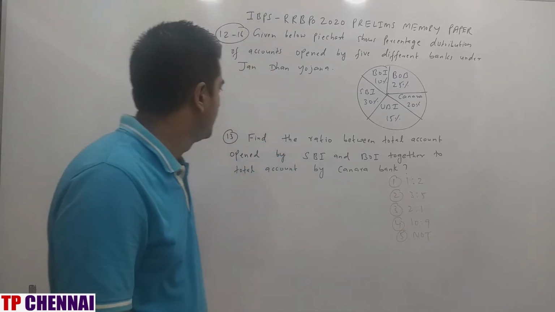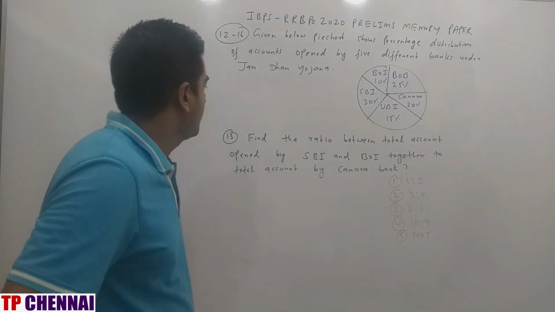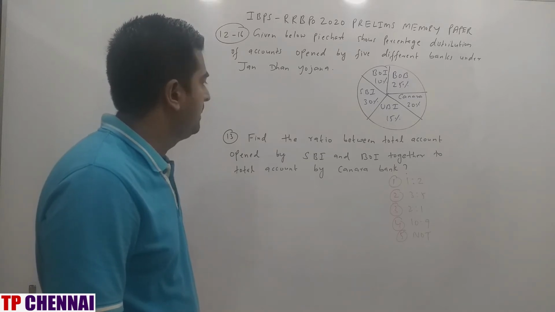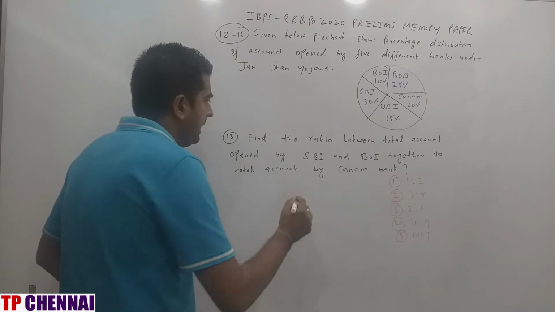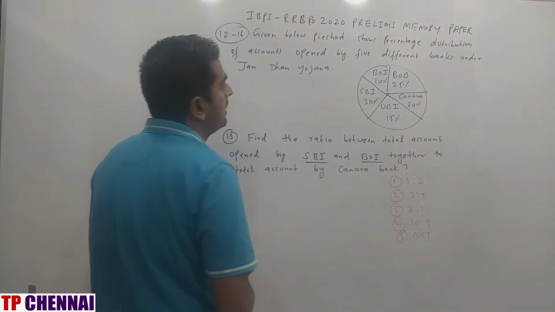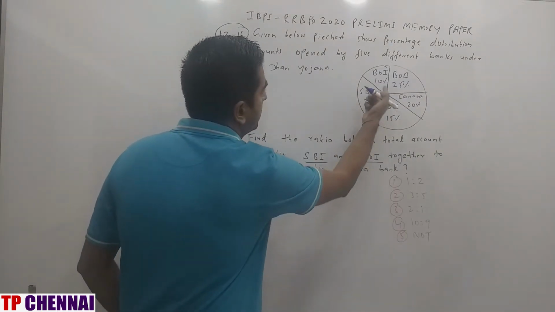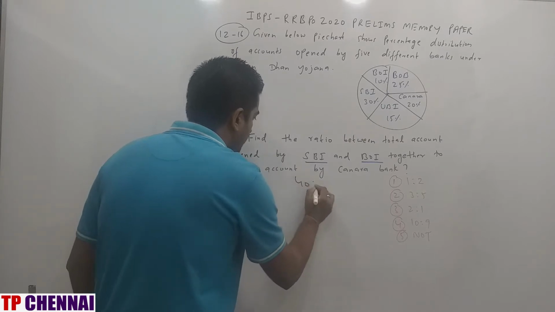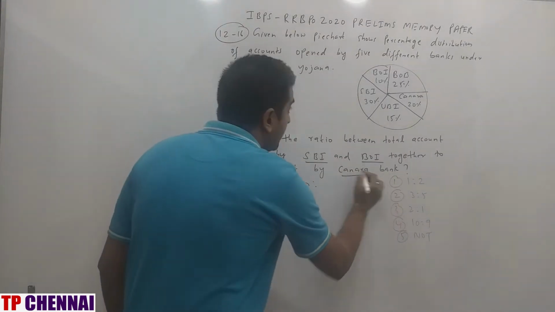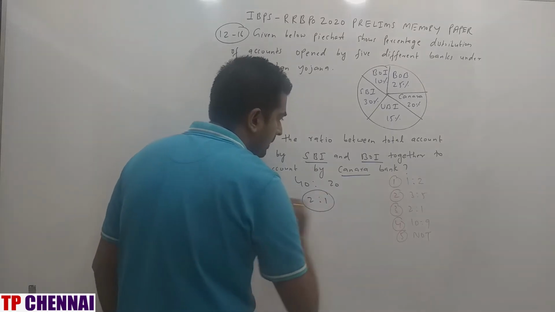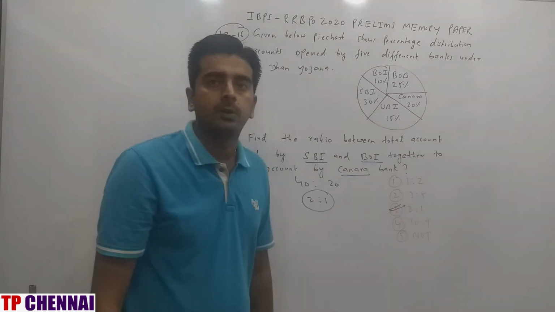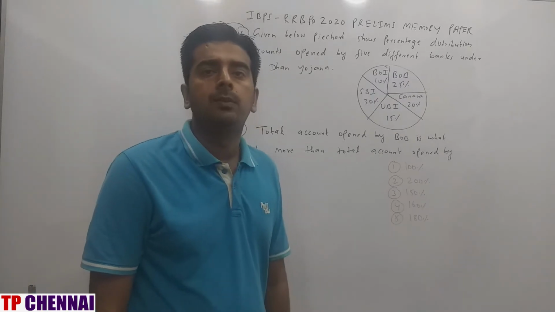Now we will see next one. Find the ratio between the total accounts opened by SBI and Bank of India together to the total accounts by Canara Bank. SBI and Bank of India, what is the value? 30 plus 10, 40%. Canara Bank, what is the value? 20, so what is the ratio? 2 is to 1, which is nothing but third option. So I hope you are clear with the previous question.